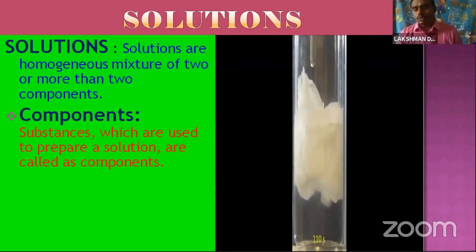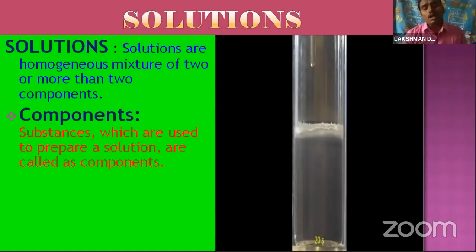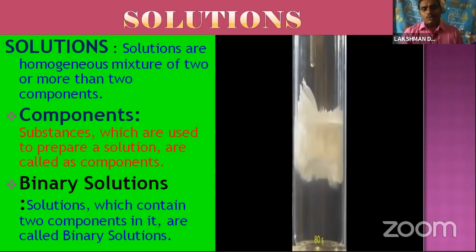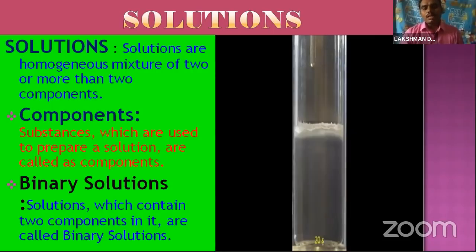Next, solutions are homogeneous mixtures of two or more components. Always we are using the word component. What does component mean? A component is one of the substances used in the preparation of a solution. Okay, so binary solution. What does binary solution mean? The solutions which contain two components are called binary solutions. So any solution having two components is a binary solution.